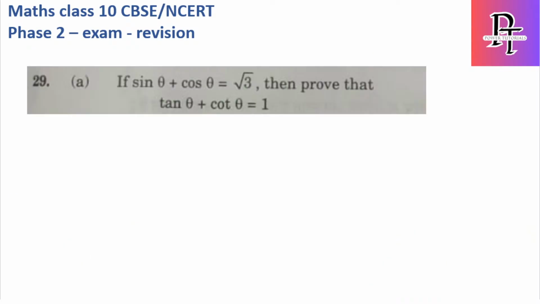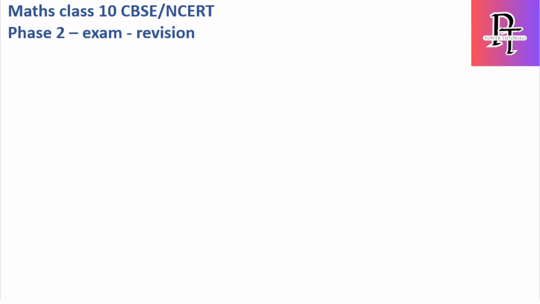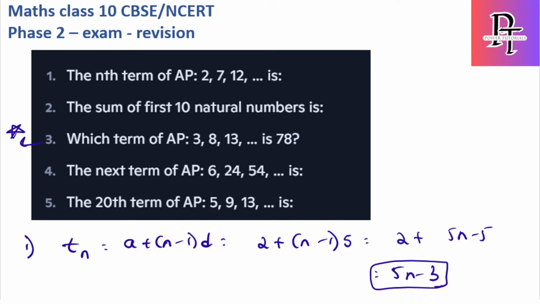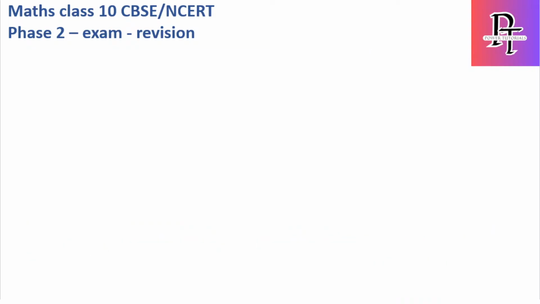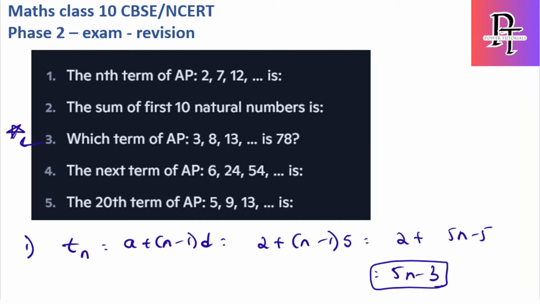Let's solve the next term of an AP. So trigonometry is all done. Now let's go to this question: next term of AP 6, 2, 4, 5, 4. Okay, this question is wrong because this is not an AP. Let's skip this. Let's move to the next one.